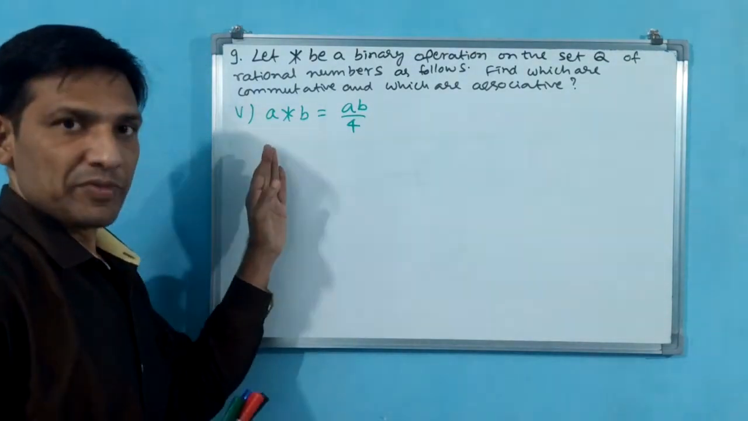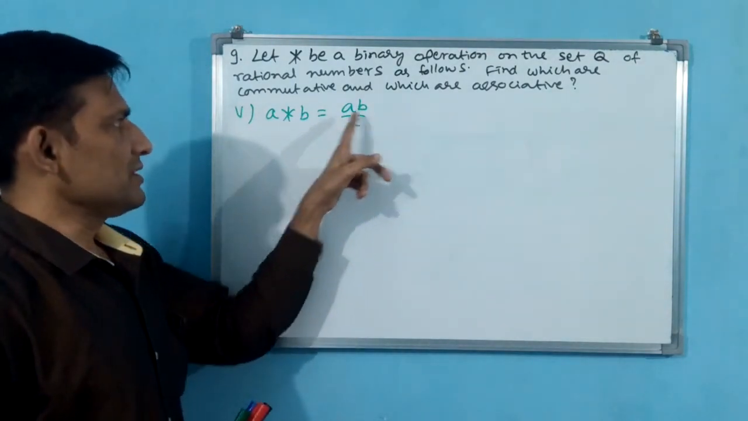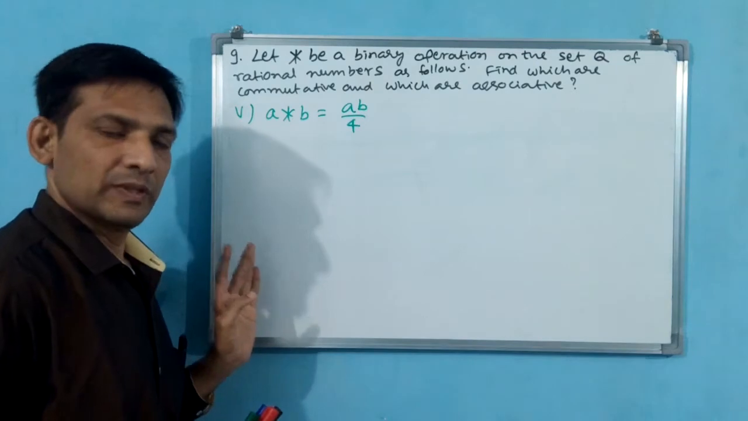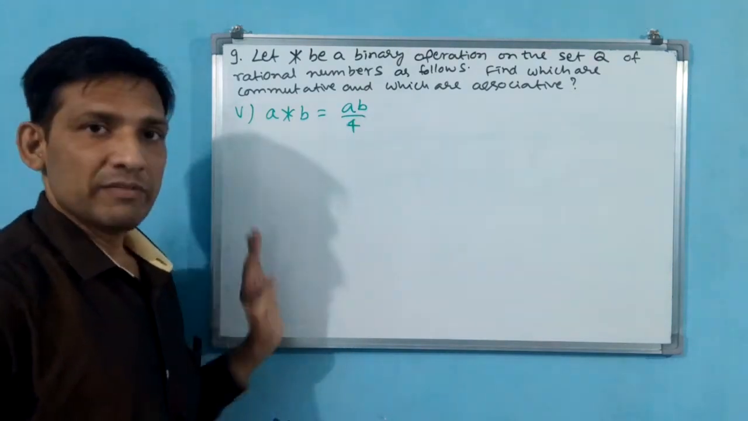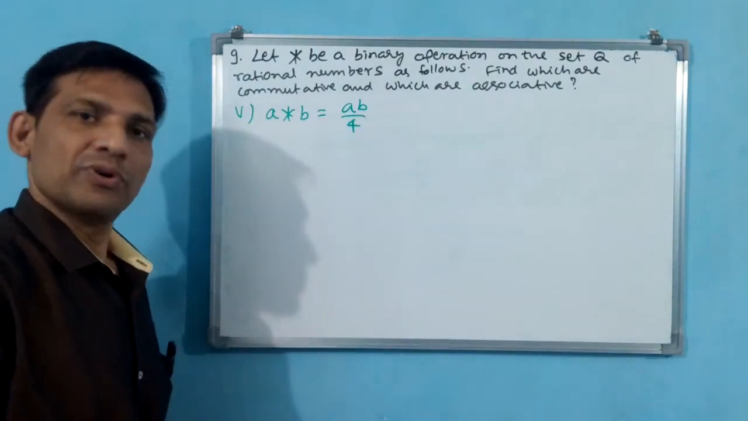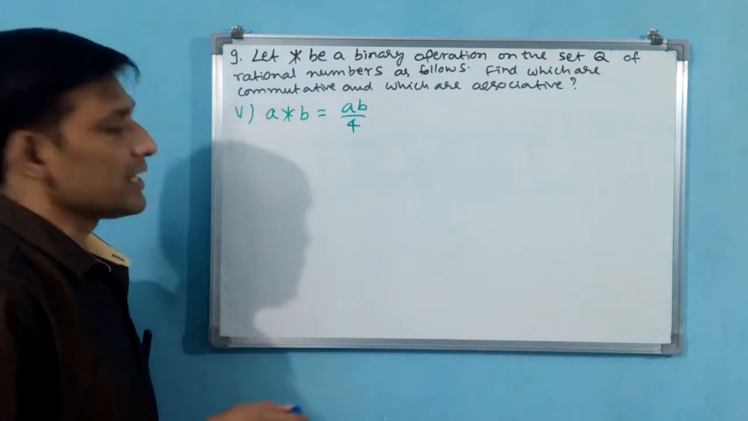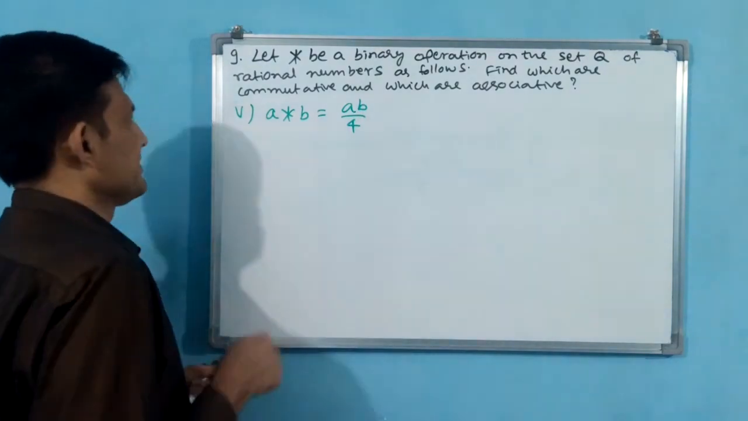Okay, not associative. We go for the fifth part of this question. Okay, see the fifth part. A star B is equal to AB by 4. Okay, now we have to see whether it is commutative, associative or not. Okay, let us write first for commutative.